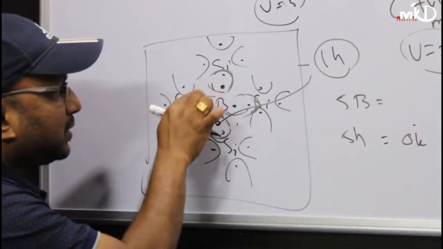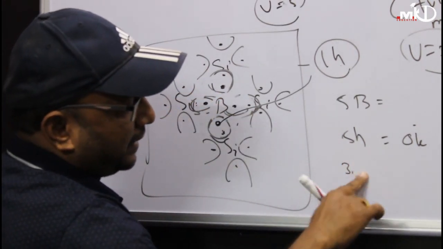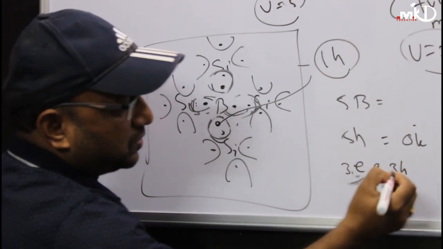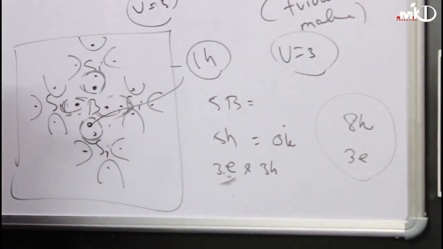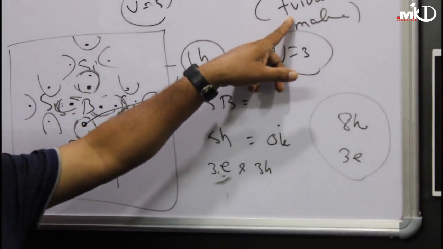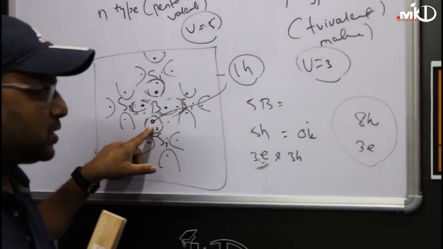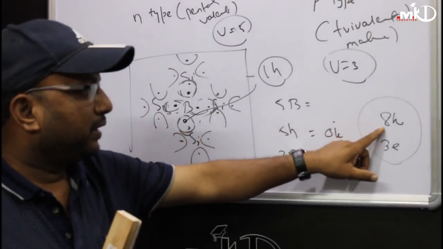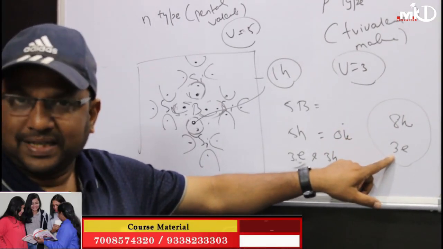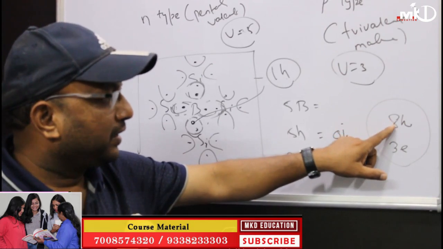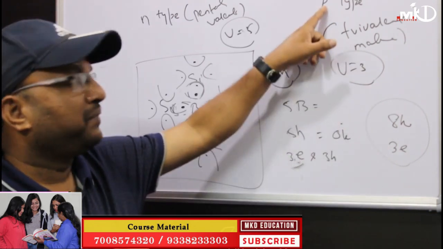Similarly, if the bonds break, 1, 2, 3 bonds break, I can get 3 electrons and 3 holes. So in total, it has 8 holes and 3 electrons. Hence, if you are adding trivalent materials to germanium or silicon, we are getting extra holes, because of which the number of holes is greater than the number of electrons. Hence, hole is the majority carrier and electron is the minority carrier. That is called p-type.